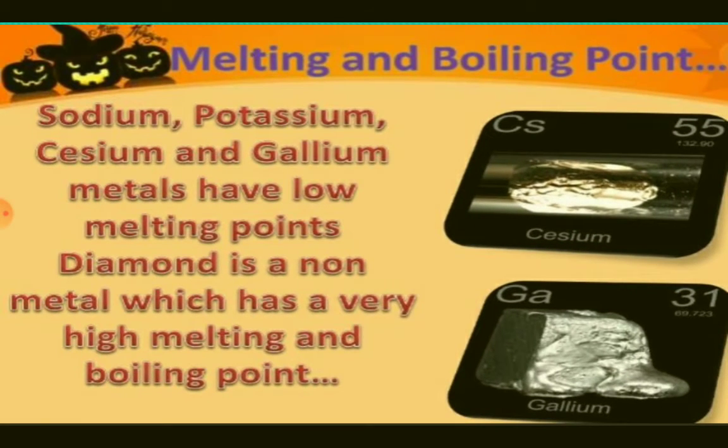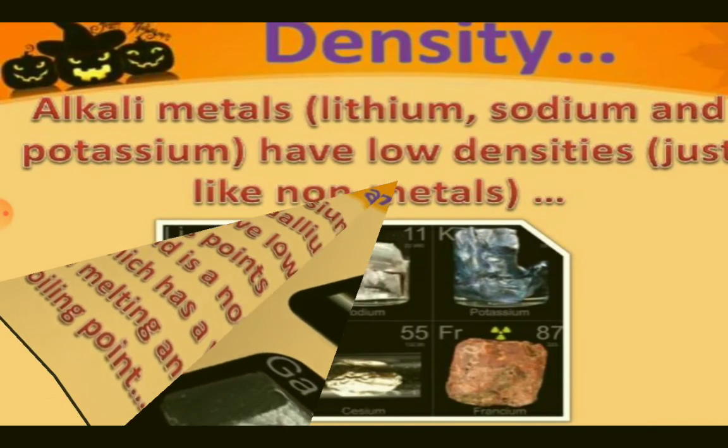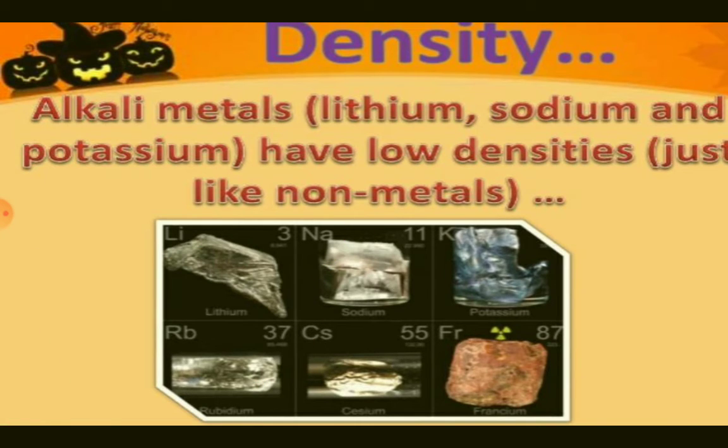Melting and boiling point. Sodium, potassium, cesium and gallium metals have low melting points. Diamond is a non-metal which has a very high melting and boiling point. Density. Alkali metals lithium, sodium and potassium have low densities just like non-metals.